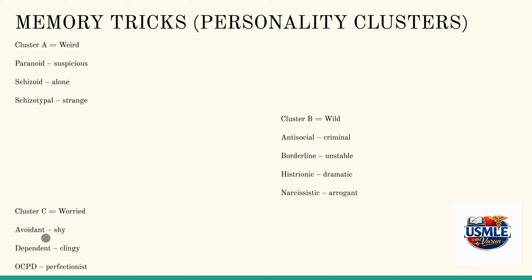Cluster C personality disorders include something related to worried kind of personalities: avoidant, dependent, and OCPD. Avoidant are always shy. Dependent are always clingy, whereas OCPD people are always perfectionist in nature. They're more attracted to rules and laws, and they're always egocentric about what they do.